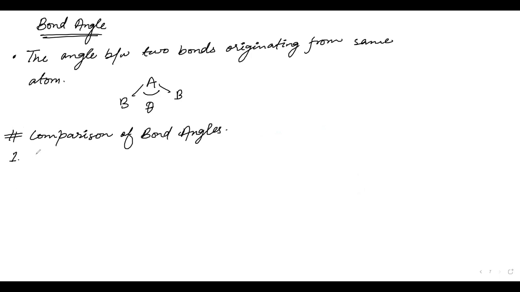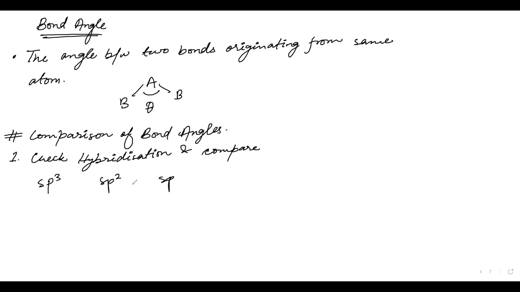Number one, check hybridization and compare. For your case, you will get the hybridization as either sp3, sp2, or sp. Correct?